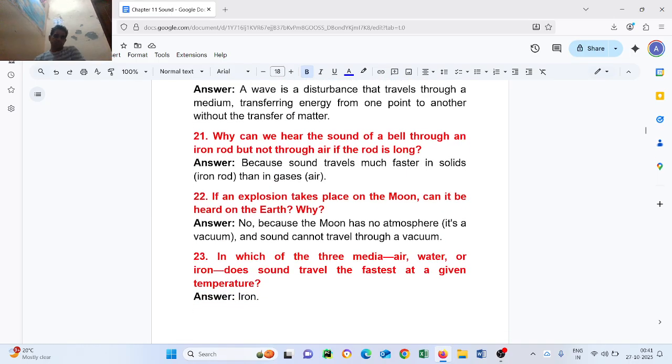Question number 22. If an explosion takes place on the moon, can it be heard on the earth? Why? No, because the moon has no atmosphere. It is a vacuum and sound cannot travel through a vacuum.